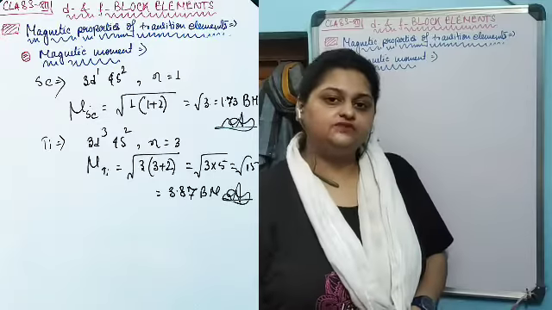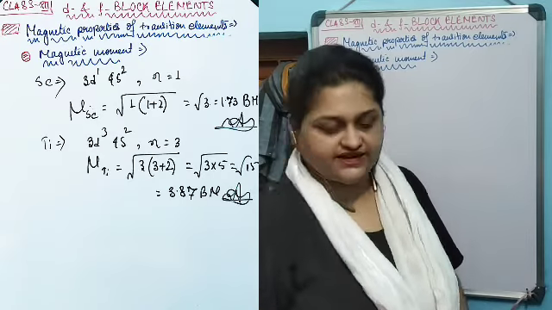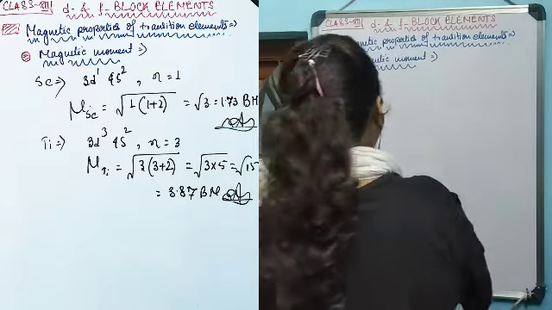Now we are going to find the magnetic moment for a few of the 3d series elements. We are going to start with scandium.